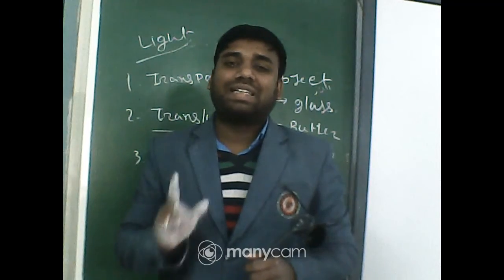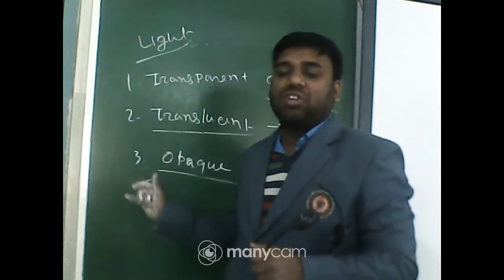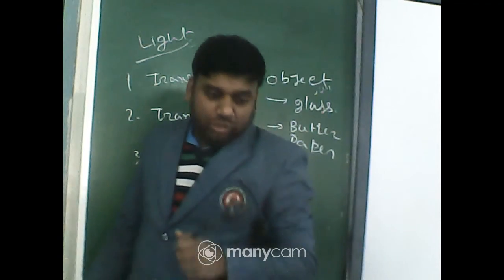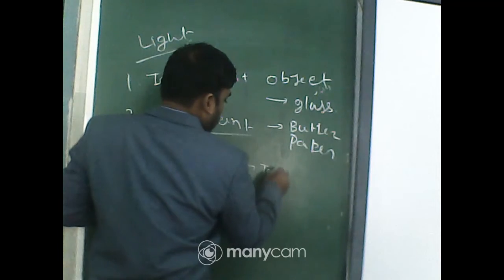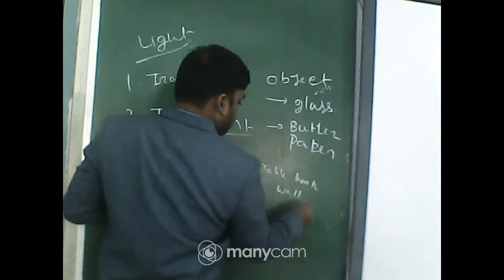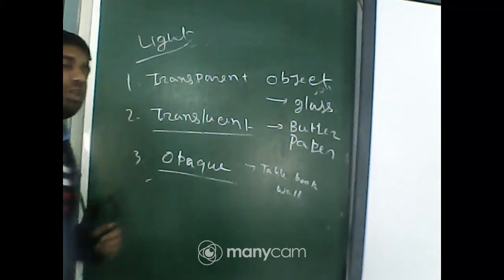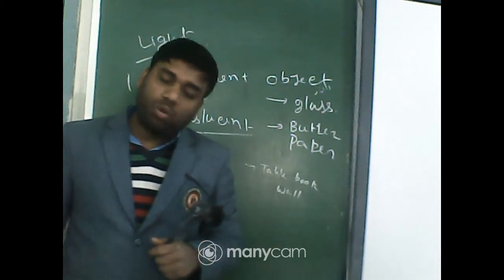Through this object light cannot pass. That's why this type of object is called an opaque object. So what are the examples? You can say table, book, wall. These are opaque objects. Opaque object means through which light cannot pass.